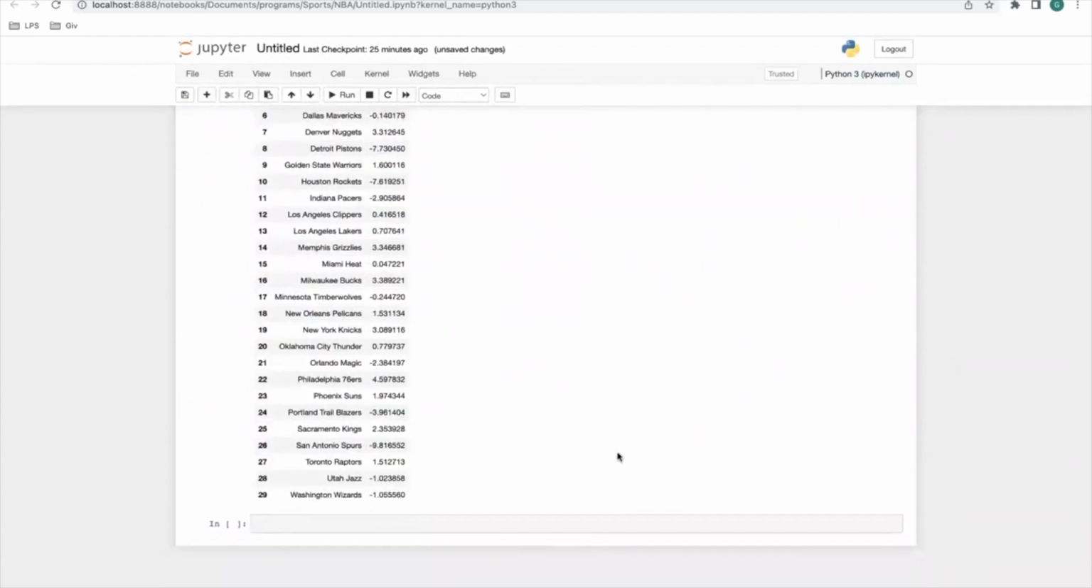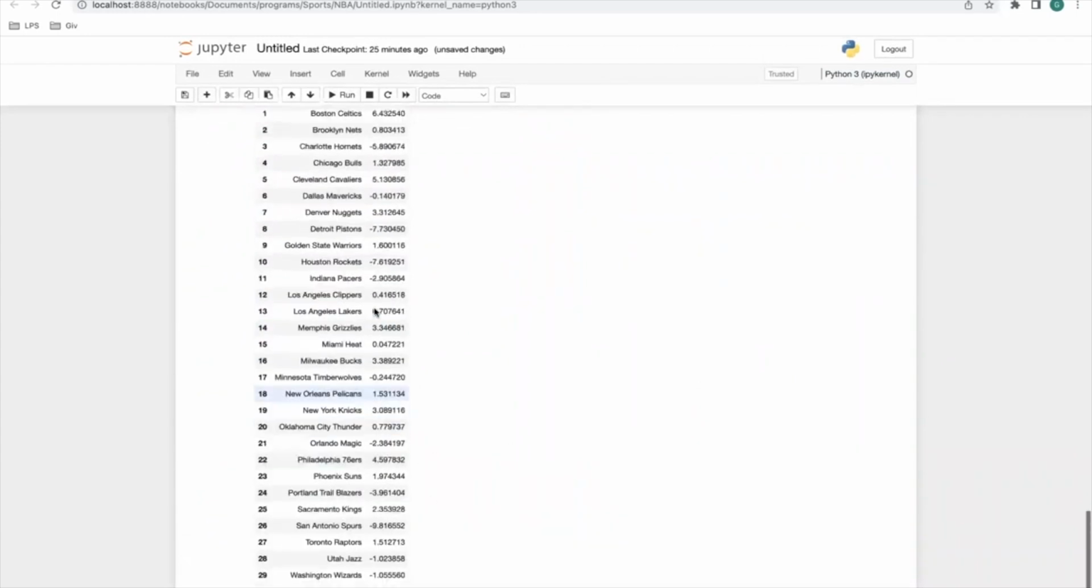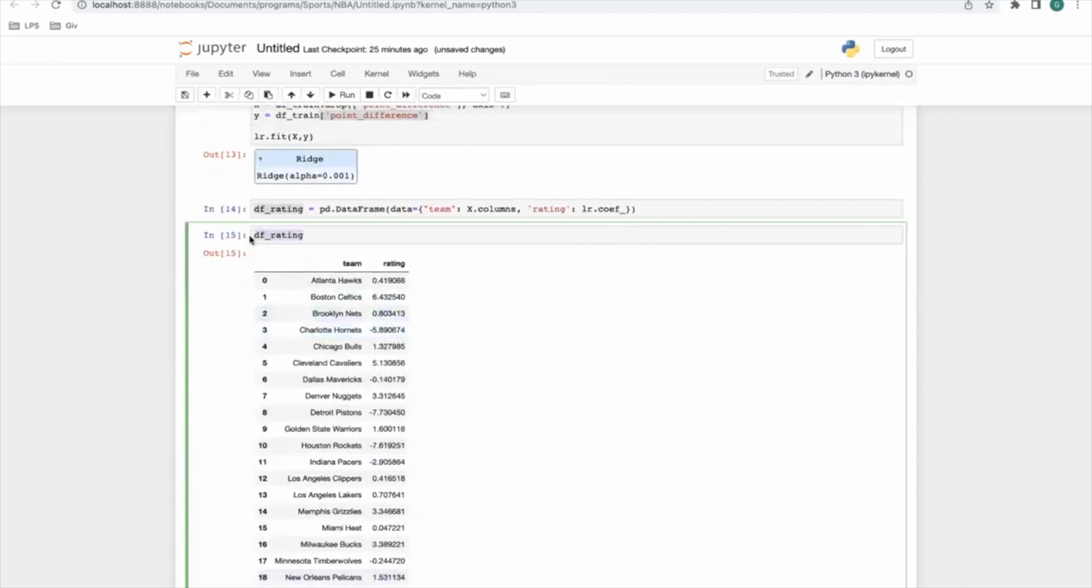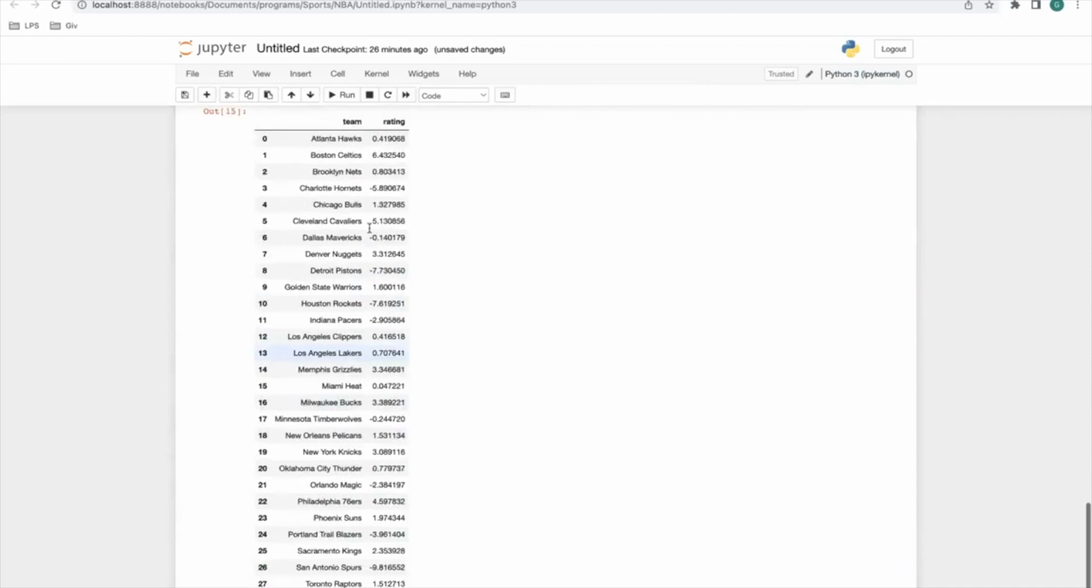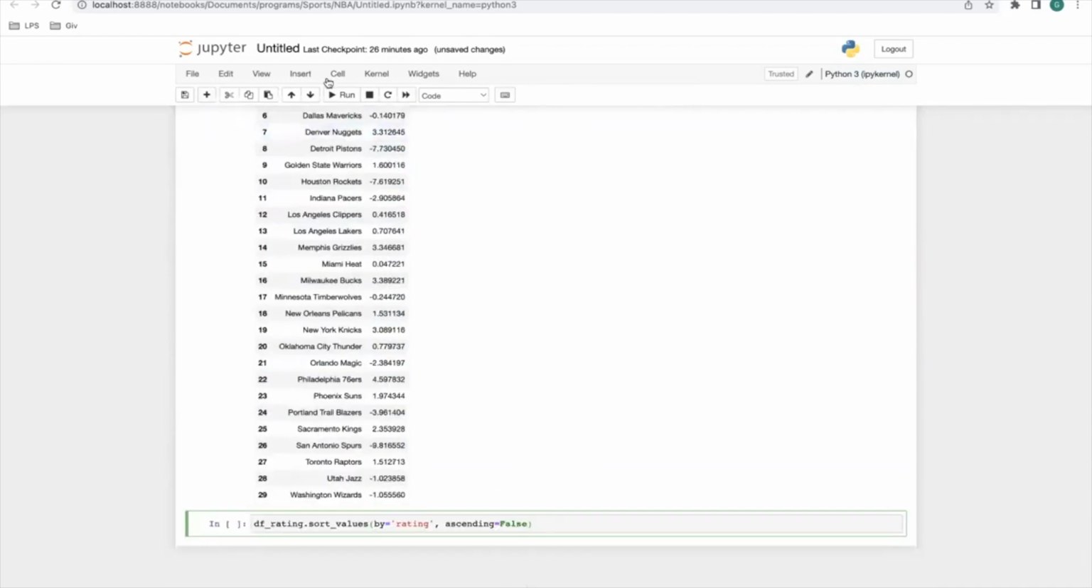And lastly, to make sense of this, I'm going to sort these values because it's all over the place. I want to show you guys basically who are the best teams based on what it's saying here. df.rating.sort_values, and we're going to sort them by rating, and ascending equals false. That way we can get the highest ratings first on the list.